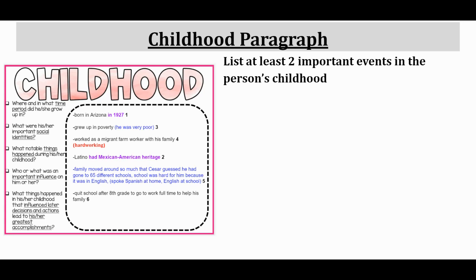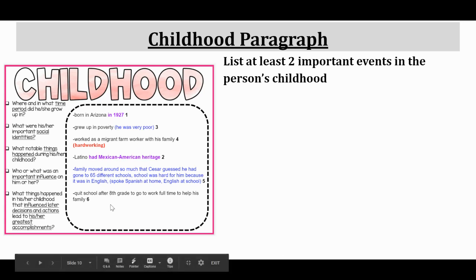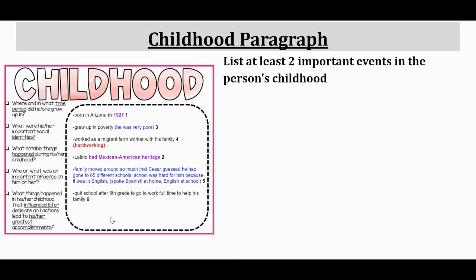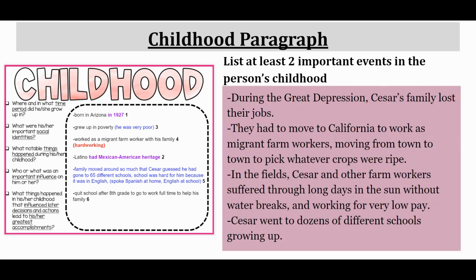Now I need at least 2 important events from the person's childhood. Over here in my notes, I've just listed things in note form, which is good, they're notes. But when I write my paragraph, I want to write fluent sentences that are connected and interesting and sound good. So here are my 4 sentences.